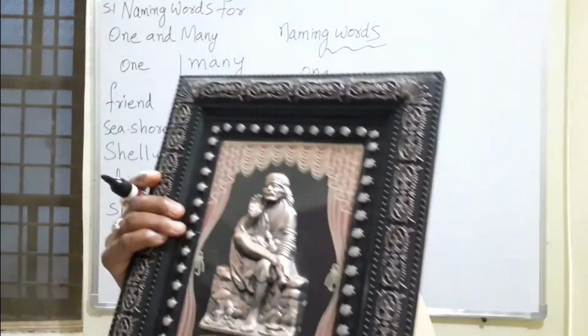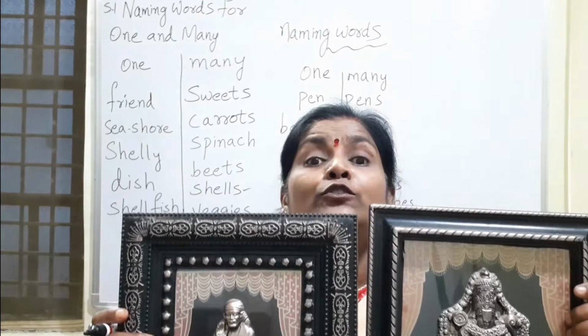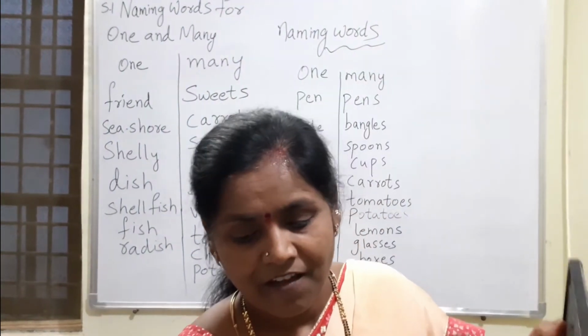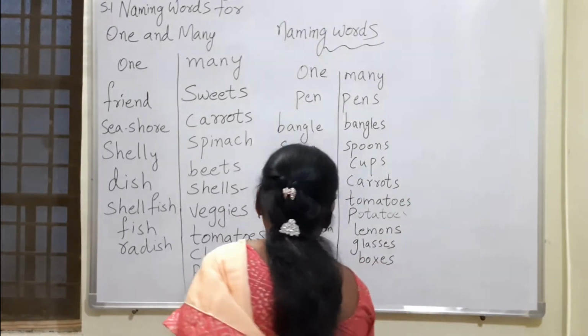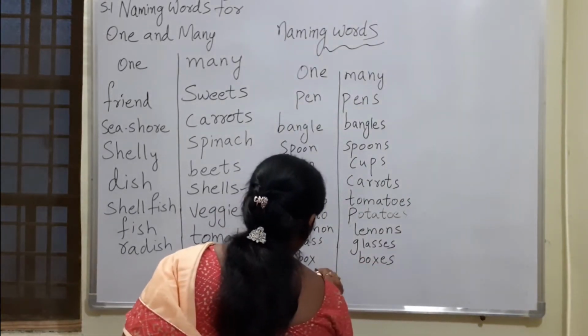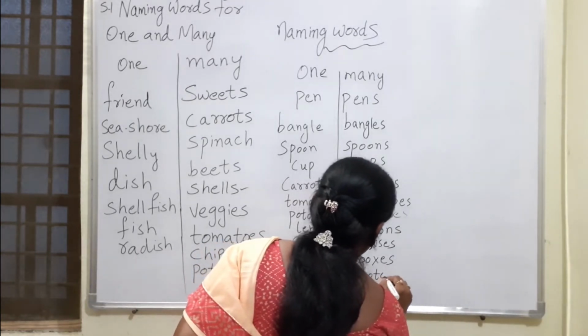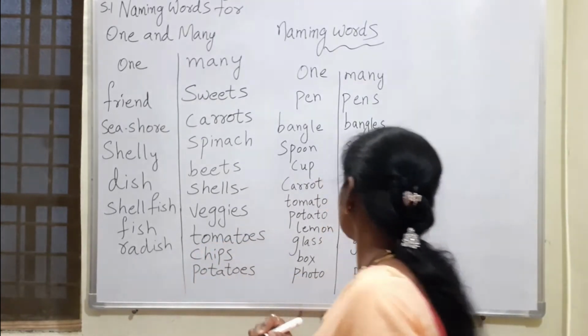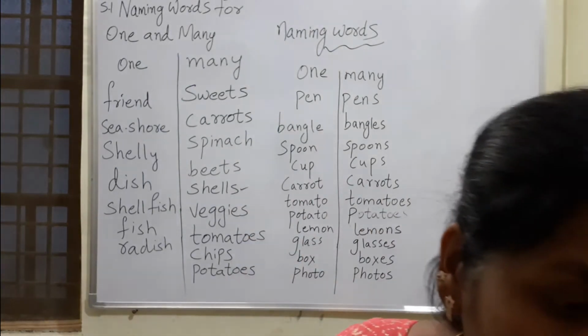One means photo. If two are there, photos. Very good, Nana. One means photo. Two means photos. Photo, photos. Now next one I will show you.